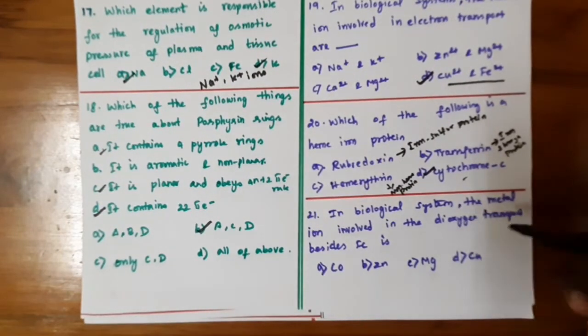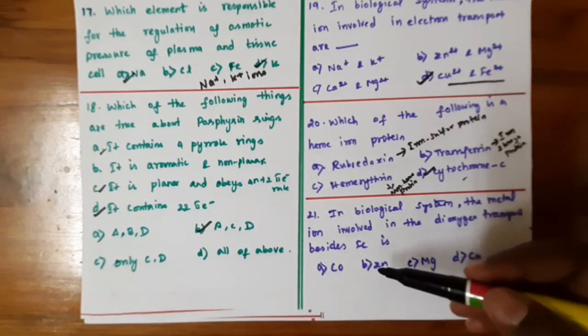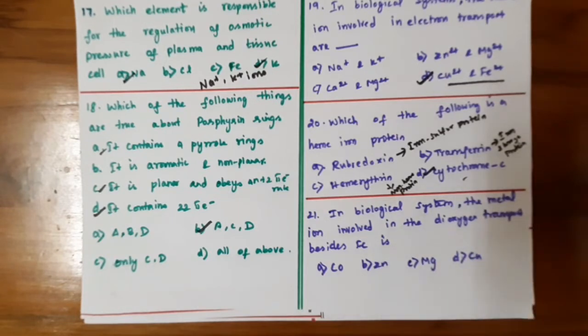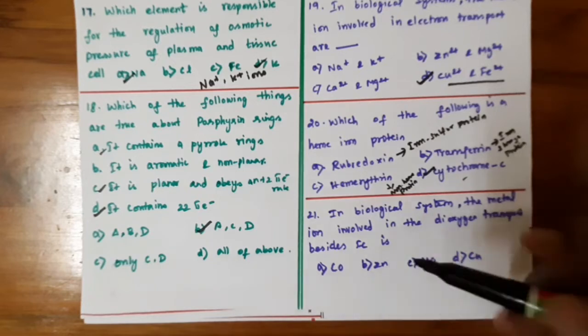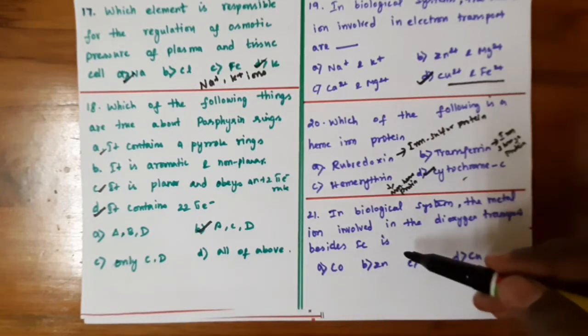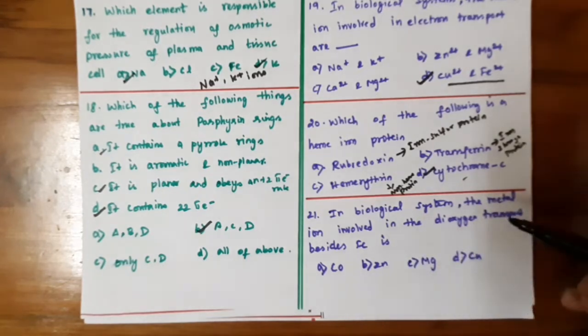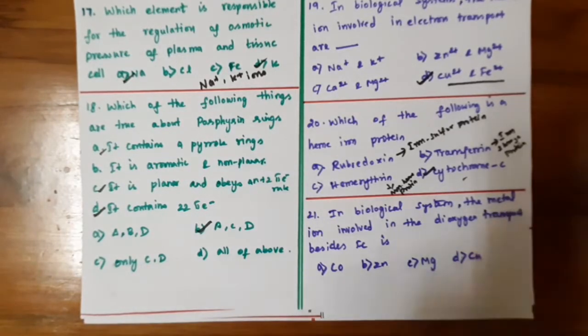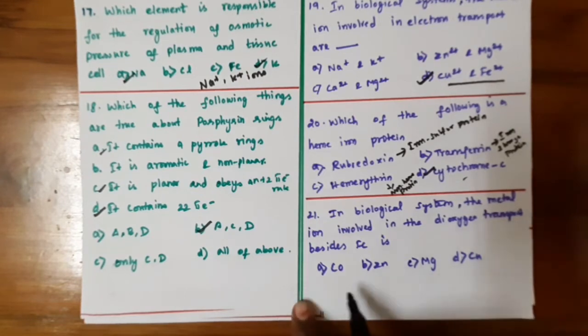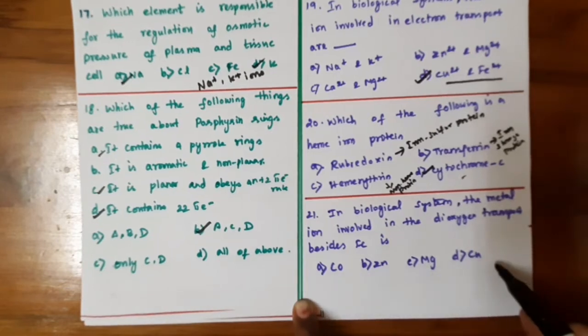And next, in biological system, the metal ion involved in the dioxygen transport besides iron. Iron is one of the elements which is useful to transport dioxygen from the lungs to the muscle tissues, where it is stored in myoglobin. The other options are cobalt, zinc, magnesium and copper.